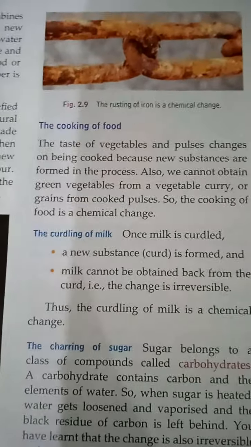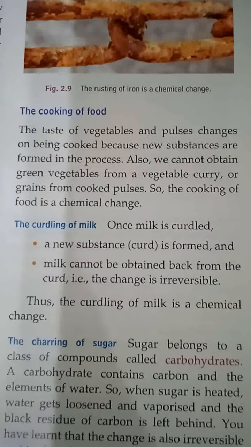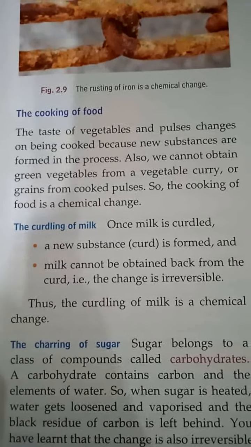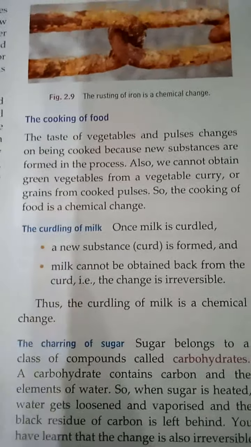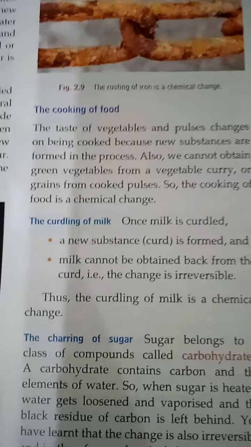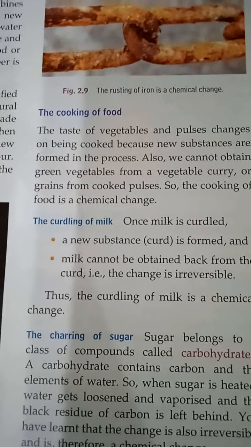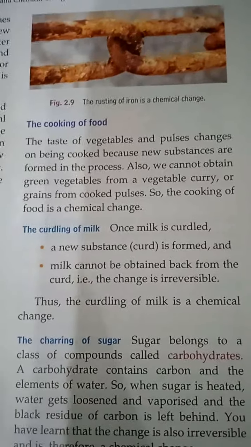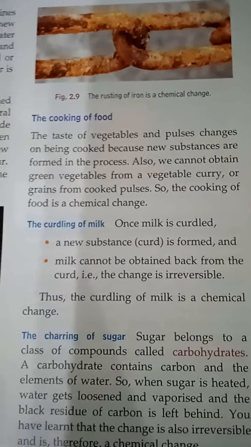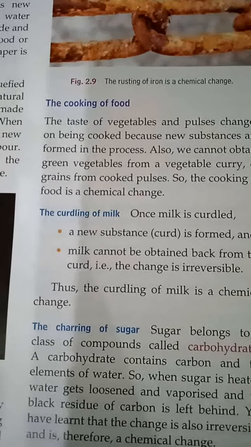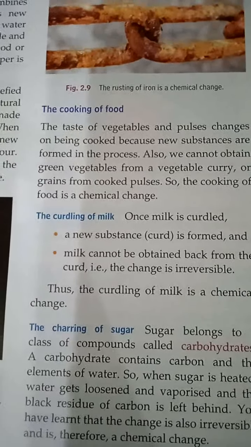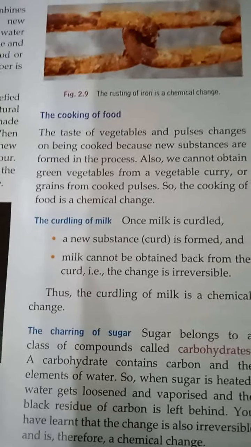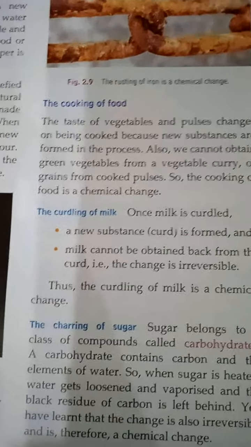Now the next one is curdling of milk. You must have noticed in your home that from milk, curd is made. So once milk is curdled, a new substance is formed. From milk, curd is formed. Can you get the milk back from the curd? No. Milk cannot be obtained back from the curd. That is, the change is irreversible. So curdling of milk is also a chemical change because a new substance, curd, is formed and the milk cannot be obtained from the curd.